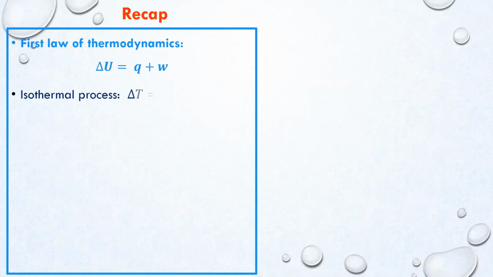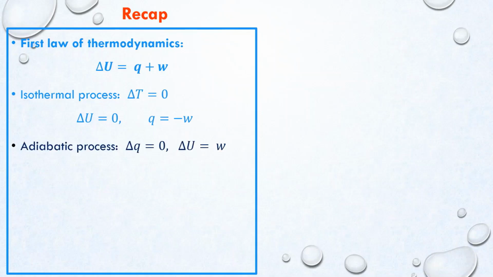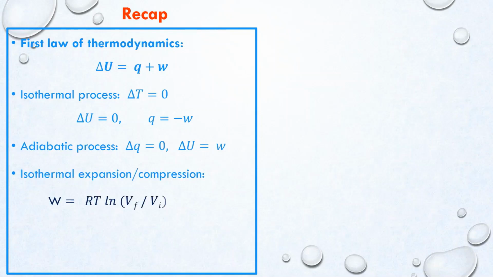Let us recap some important points in thermodynamics. According to first law of thermodynamics, the change in internal energy equals Q plus W. In isothermal process, the change in temperature is equal to 0 and the change in internal energy equals 0. Q is equal to minus W. In adiabatic process, delta Q is equal to 0, so change in internal energy equals work done. In isothermal expansion or compression, the work done W is equal to RT ln Vf over Vi. Here Vf is the final volume and Vi is the initial volume.